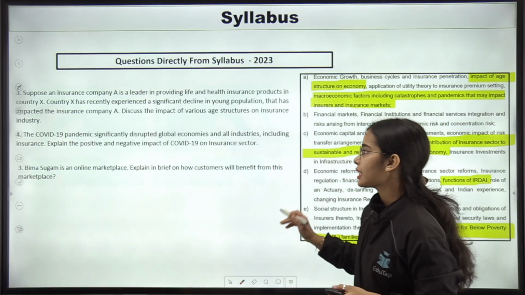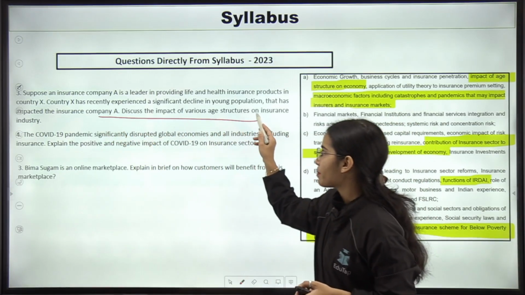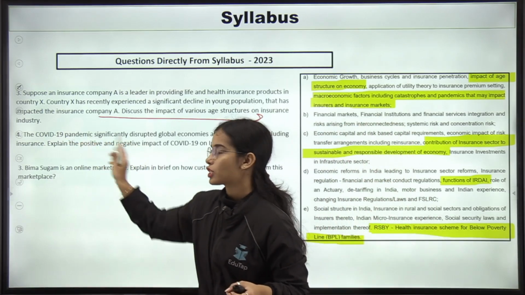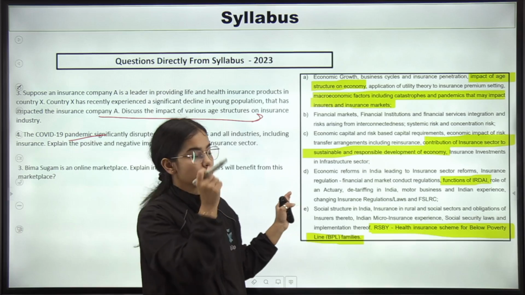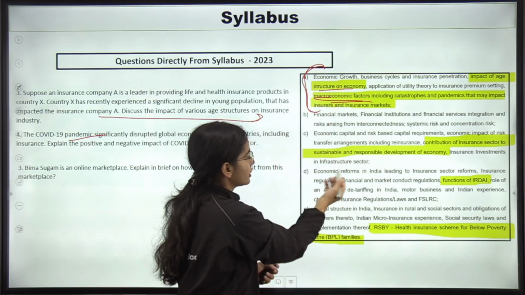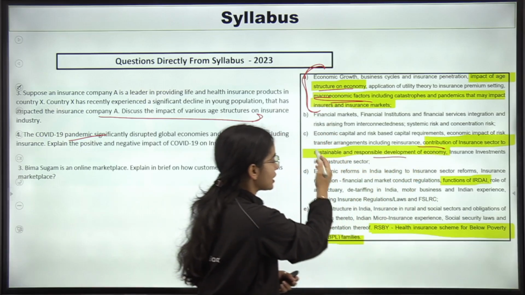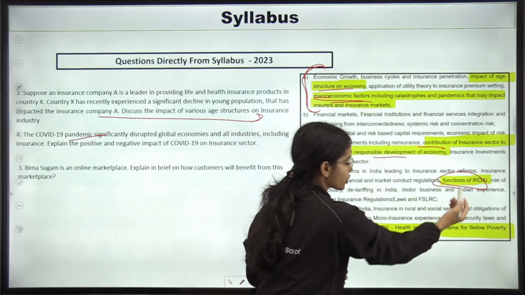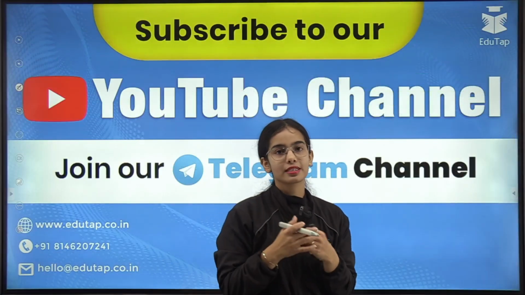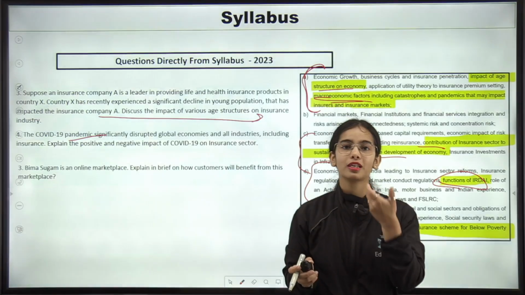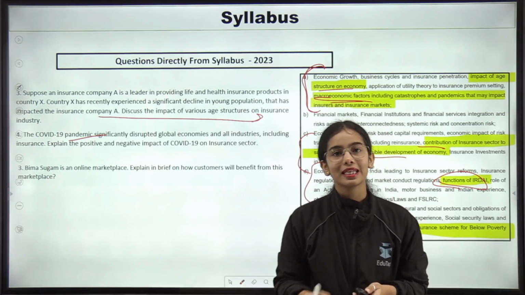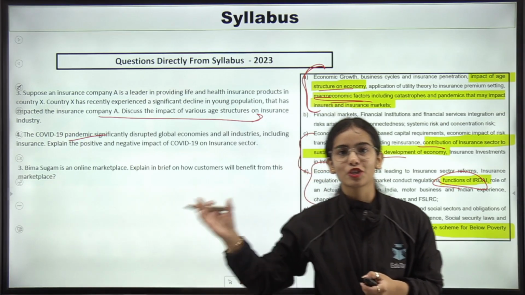So in the syllabus, you can see that there was directly a question from the impact of various age structure on insurance industry, and from COVID-19 also there was a question. So this is directly from your syllabus, impact of age structure and macroeconomic factors. So the A part is important. Then there is the importance of sustainable development and such. Then there are the functions of IRDAI and the schemes. So this is all that we have discussed today. This is it. I hope you have got some important points that you should not be missing out from your examination perspective, from the ESI Impacting Insurance perspective.